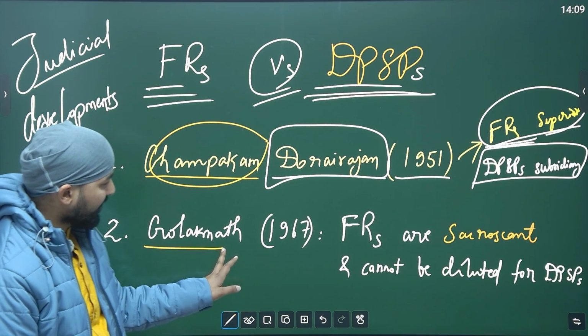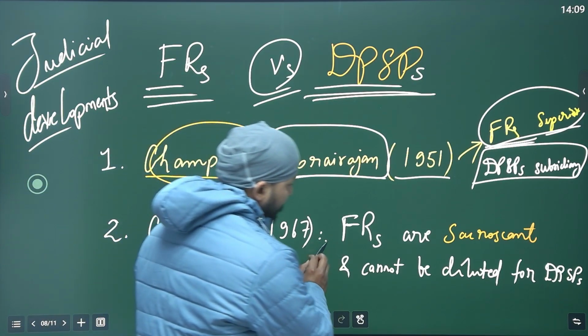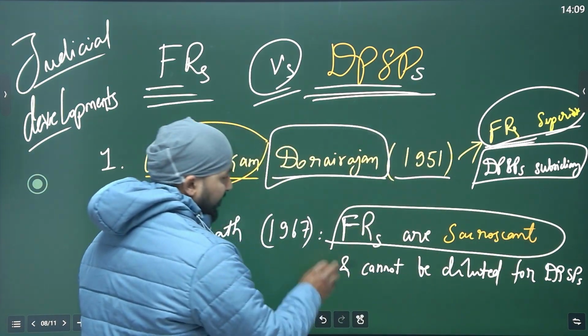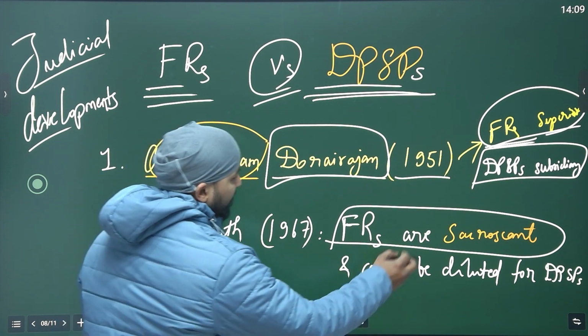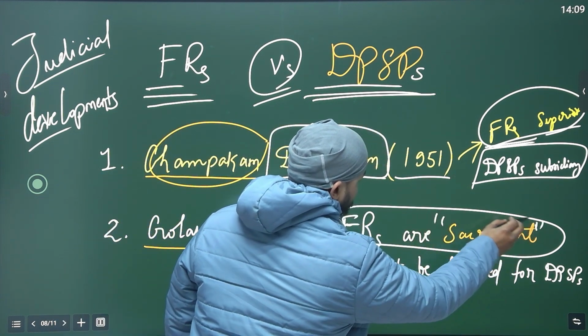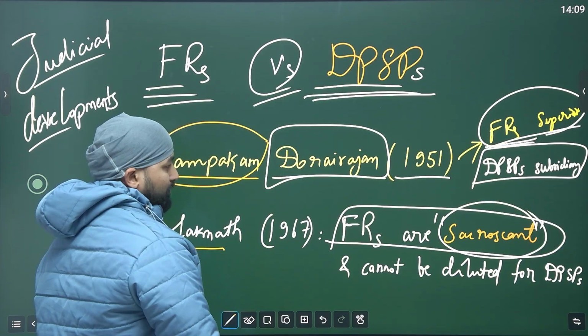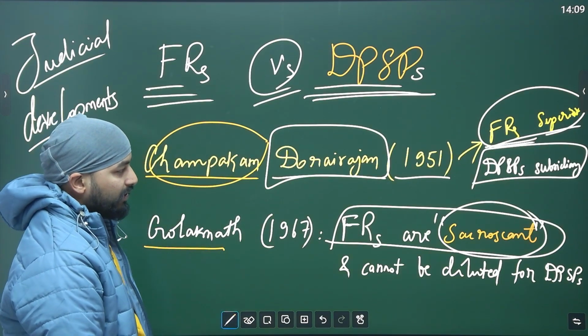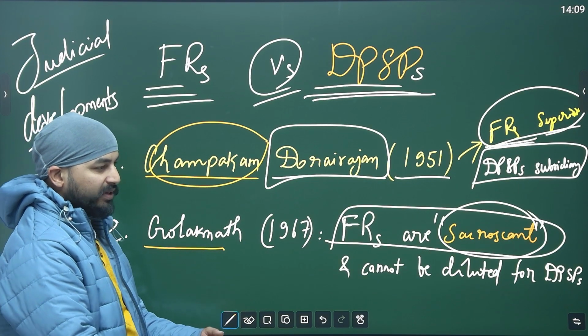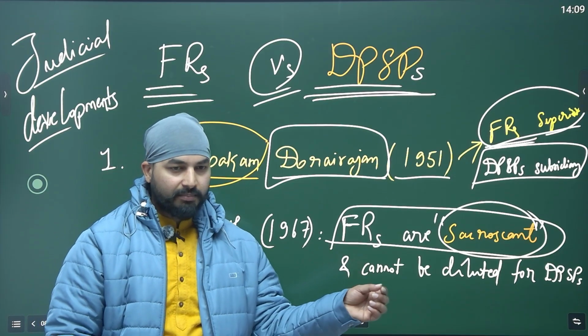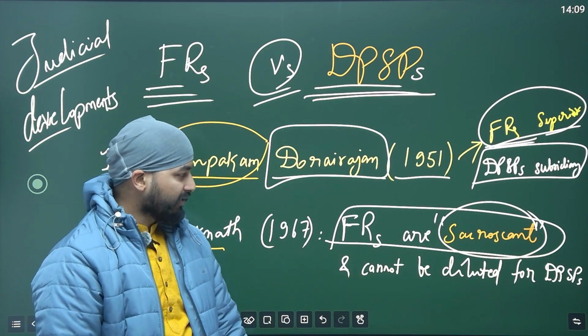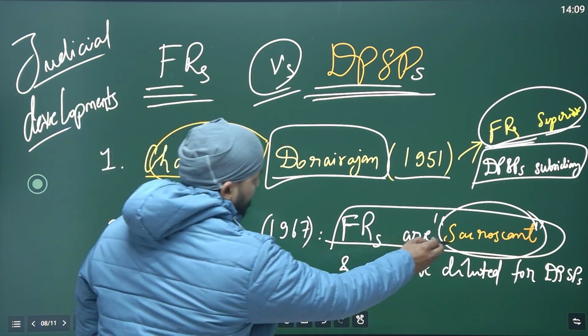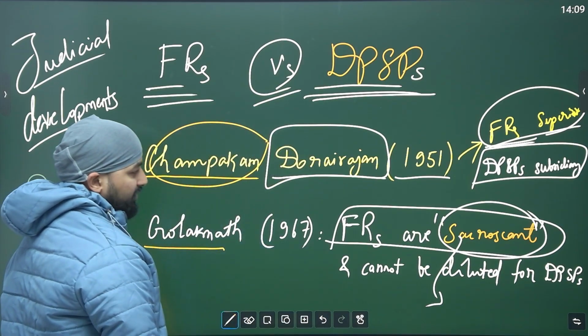In the Golaknath case, they again reiterated this, but with even more conviction. They used the word sacrosanct, completely unchangeable. Like it has to be respected in every way, and any part of it cannot be changed, removed, or deleted.